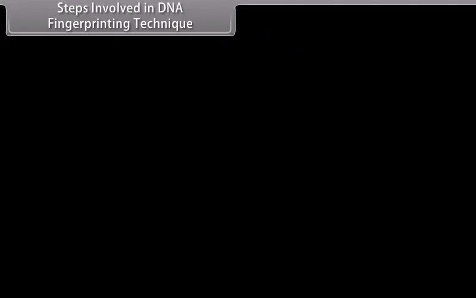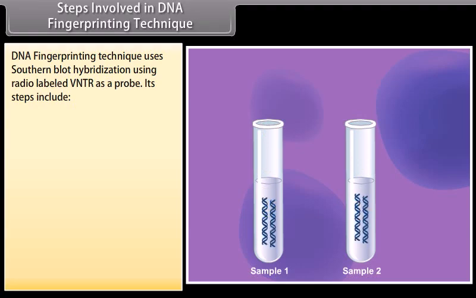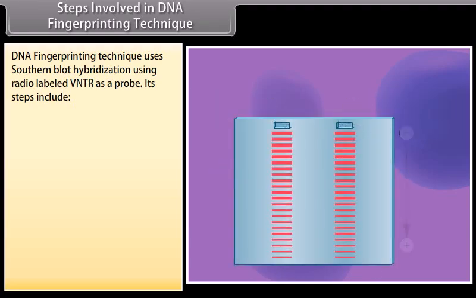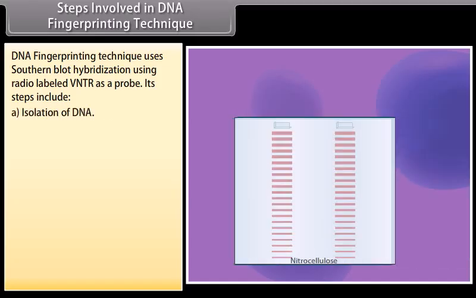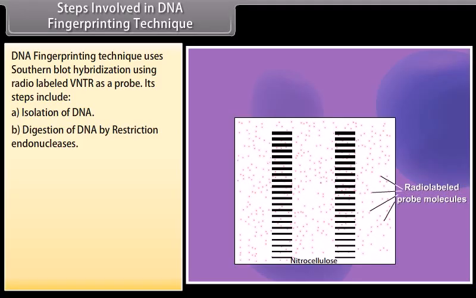Steps involved in the DNA fingerprinting technique. DNA fingerprinting uses Southern blot hybridization using radio-labeled VNTR as a probe. Its steps include: A. Isolation of DNA. B. Digestion of DNA by restriction endonucleases.